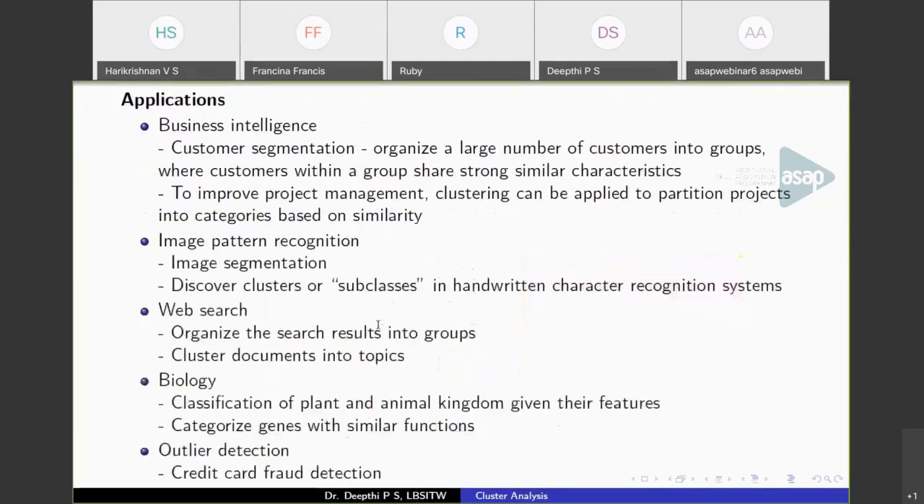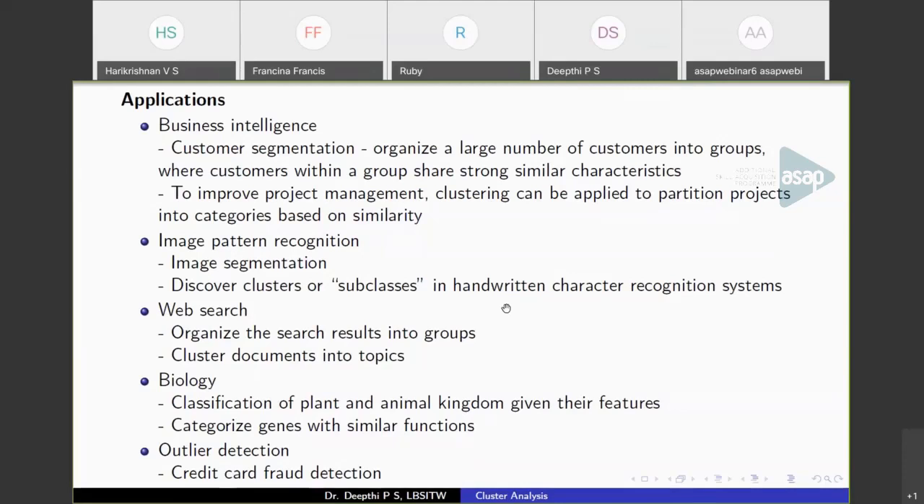We have also seen the applications of clustering. We can segment customers based on their characteristics. We can cluster projects that belong to the same clusters. Then in image processing, we can have image segmentation. Suppose we have numerous images, we can segment them from the normal area. It is used in image processing and also in handwritten character recognition systems. That is, different people write characters in different ways, so you can group them together and identify which character it is.